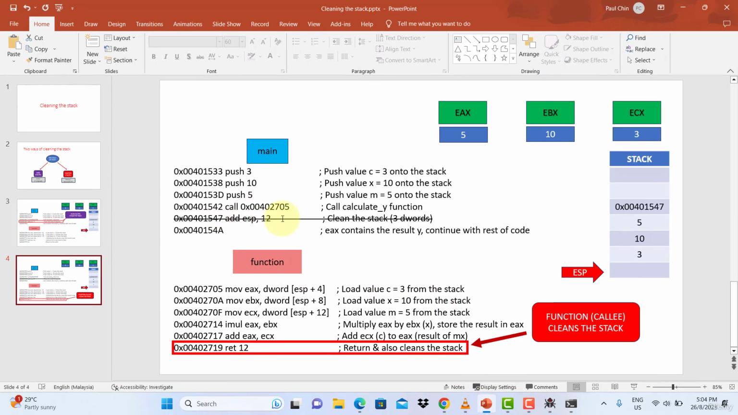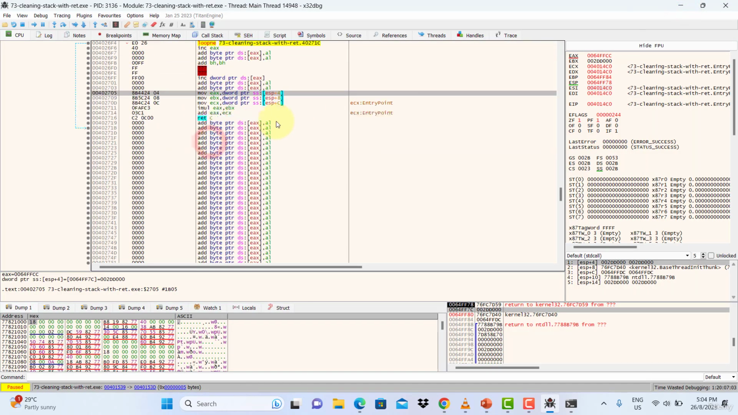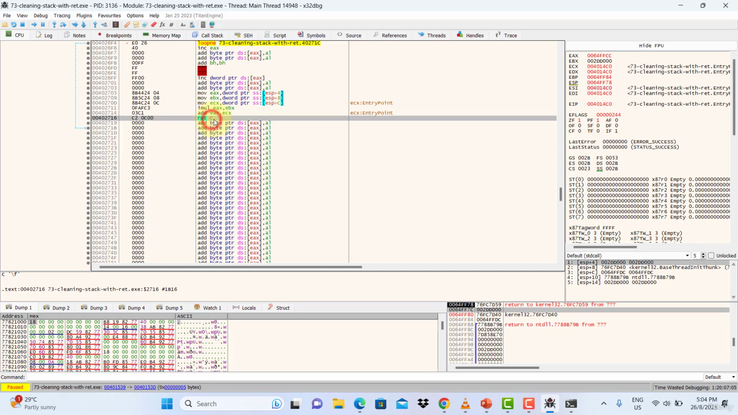This is the line that I deleted. I just know of it. And then what I did was I went to the code cave and modified the return here to add a parameter to the return. So I went to the code cave and I added 12 here, and C here is the hex value for 12. So those are the two changes I made, and then after that I patch it and save it under a different file name, a new file name, and call it 73-cleaning stack with RET-exe.